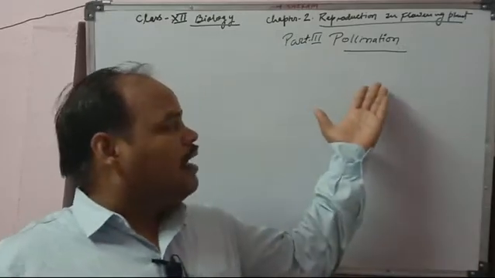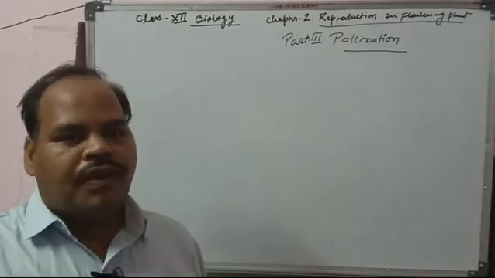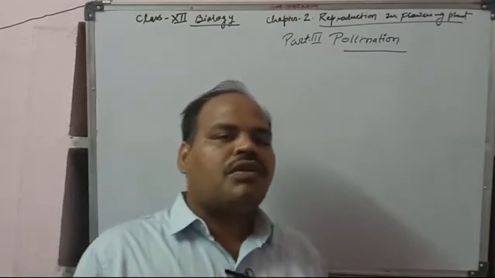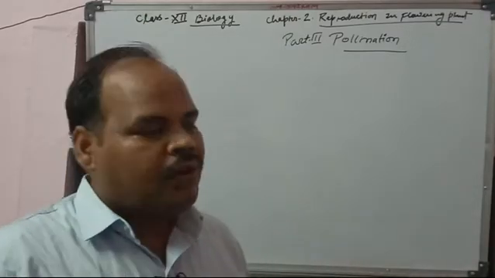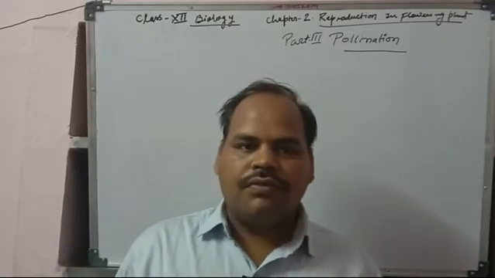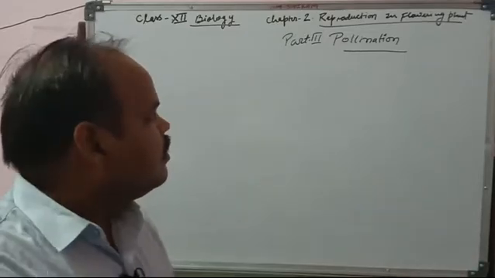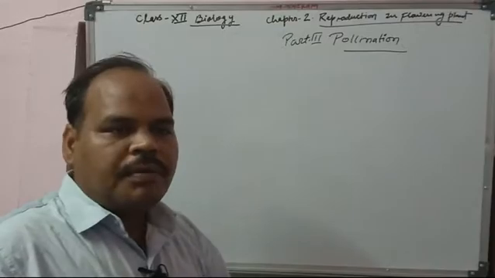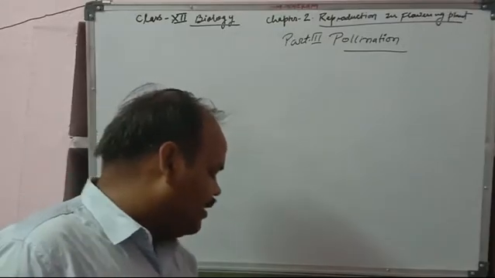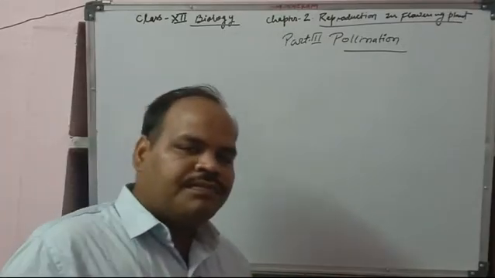Before this class we studied the male gametophytes and the female gametophytes. It means the formation of the male pollen grains and the ovules or ovary. So now the next portion, part third, is pollination. What is the meaning of pollination?